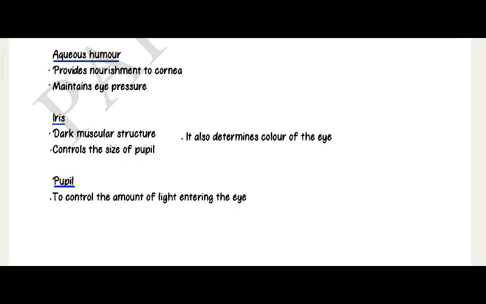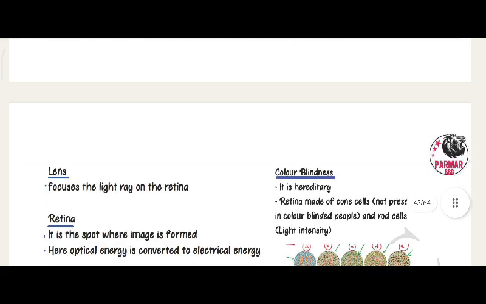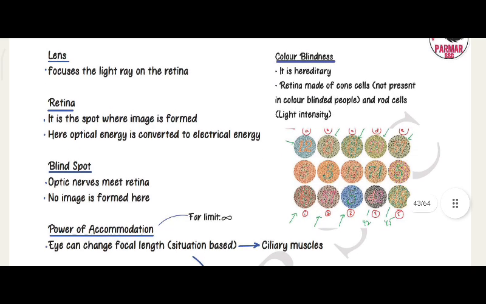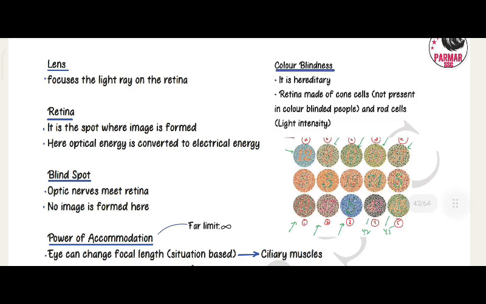Pupil, to control the amount of light entering the eye. Lens, focuses the light ray on the retina. Retina, it is the spot where image is formed. Here, optical energy is converted to electrical energy. Blind spot, where optic nerves meet retina. No image is formed here.